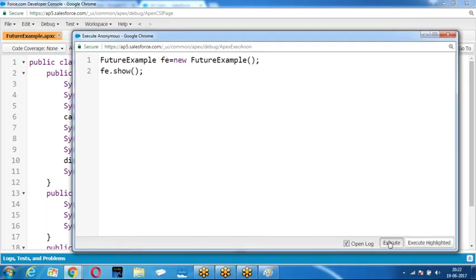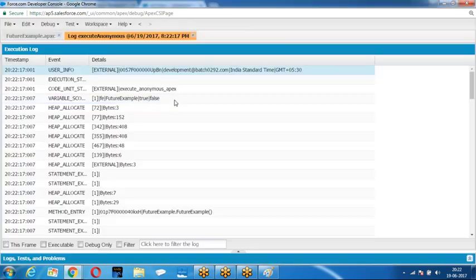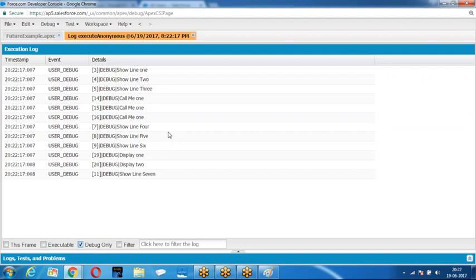Let us see what output we are getting. Show line 1, line 2, line 3, call me 1, line 4, line 5, line 6, display 1, display 2. It is a sequential operation.